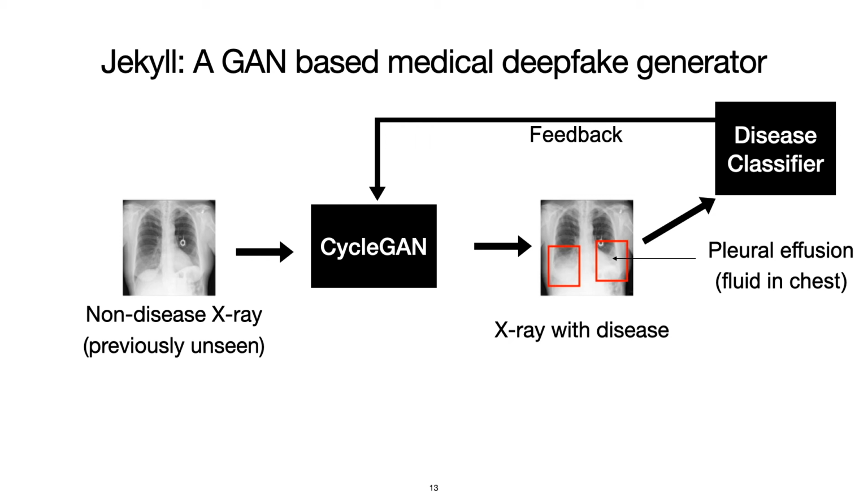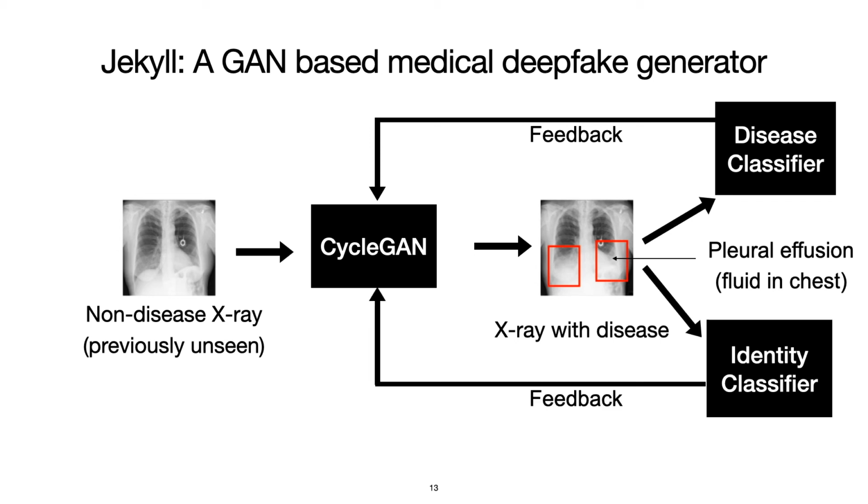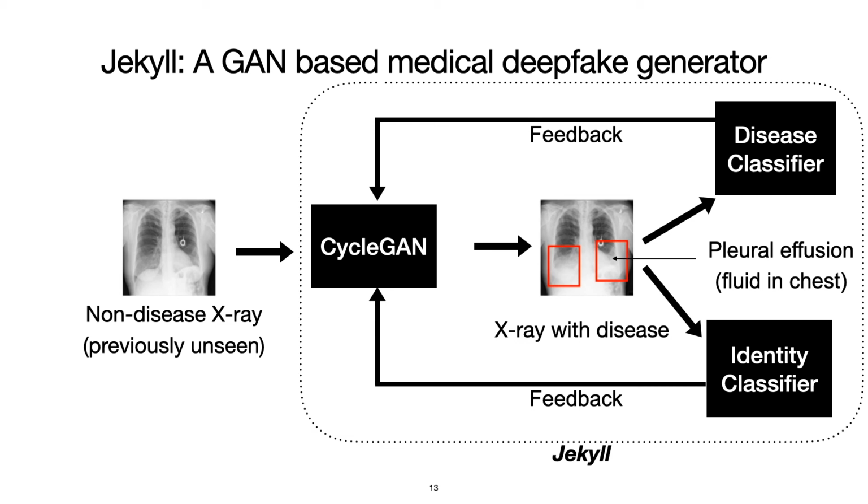The second is the identity objective, which enforces that patient identity is explicitly retained. And to this end, we use an externally trained identity classifier, which gives us similarly optimizable feedback, but regarding identity retention in the deepfake image. The CycleGAN style transfer framework with these two added objectives comprises Jekyll, a GAN-based medical deepfake generator.